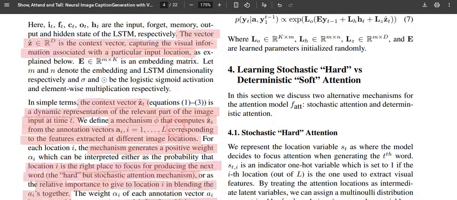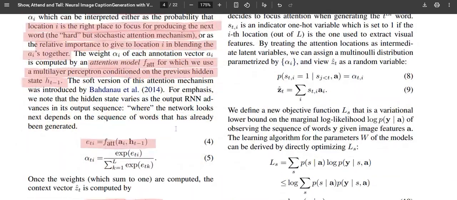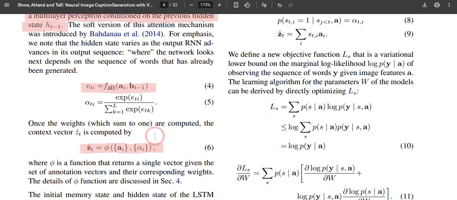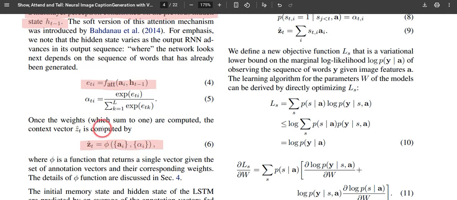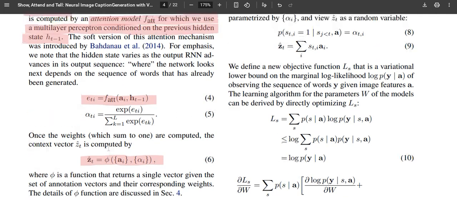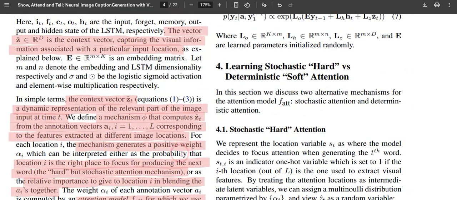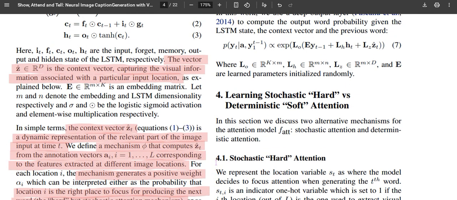This z is computed through the mechanism mentioned earlier, similar to what we mentioned last time. Once the alphas are obtained, there is a weighted average and some small transformations, and that ct will be utilized in the LSTM decoder mechanism to compute one word at a time, and at the end it will give you a caption description. This is called a soft mechanism.